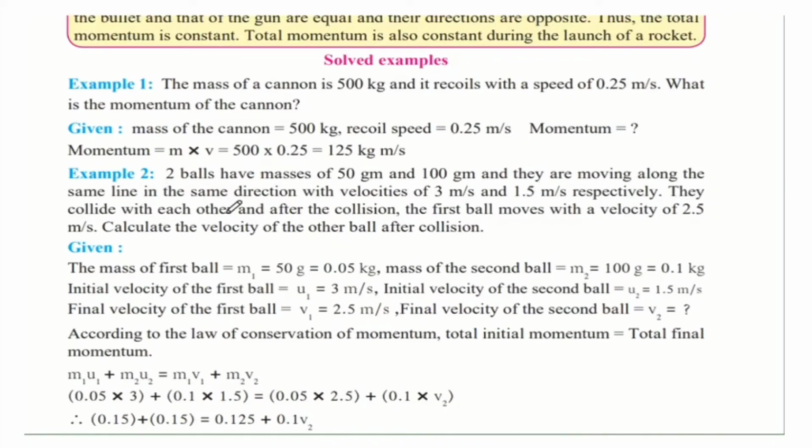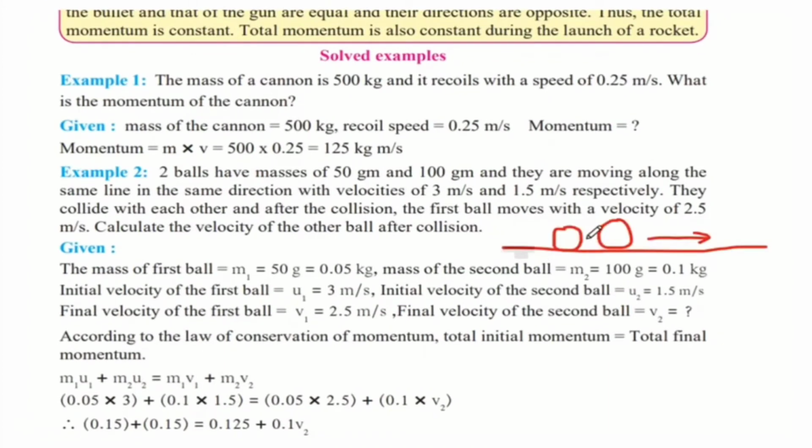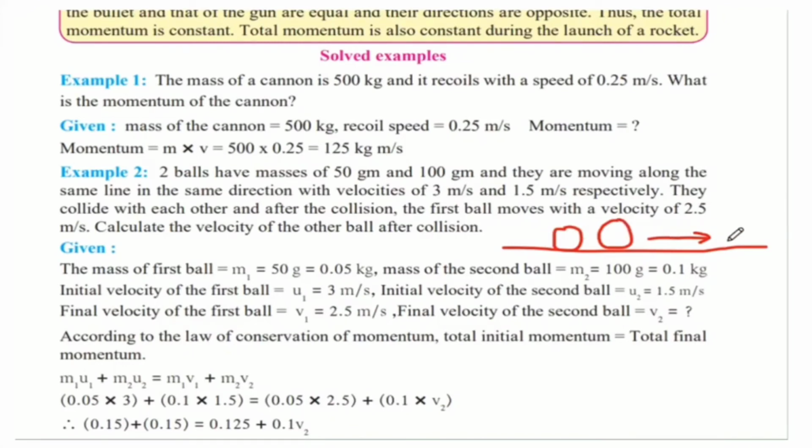They collide with each other and after the collision, the first ball moves with a velocity of 2.5 meter per second. So imagine this is the first ball and this is the second ball. The first ball is 50 grams and the second ball is 100 grams and they are both traveling along a straight line one behind the other.